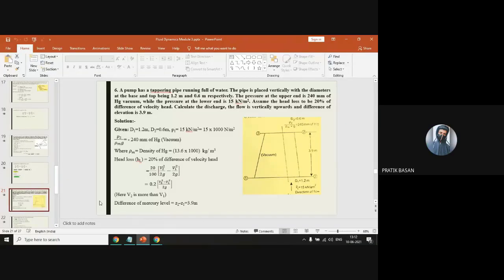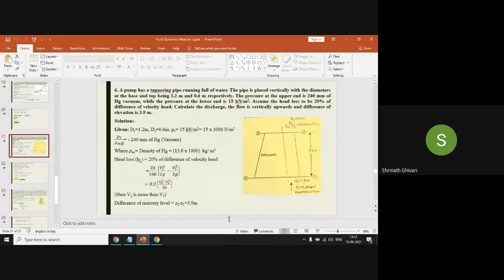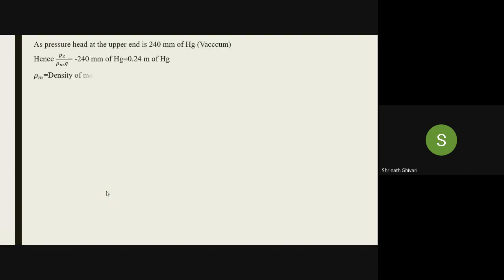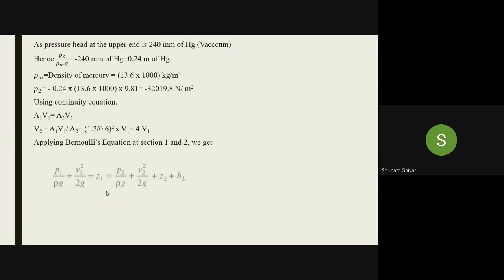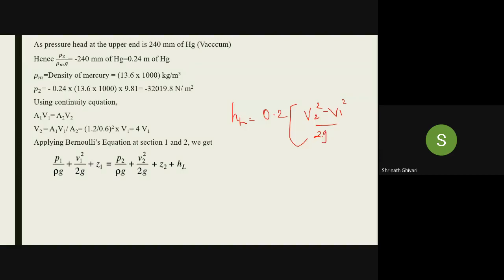Sir, how to take HL, sir? HL is 0.2 V2 square minus V1 square by 2G, like this.